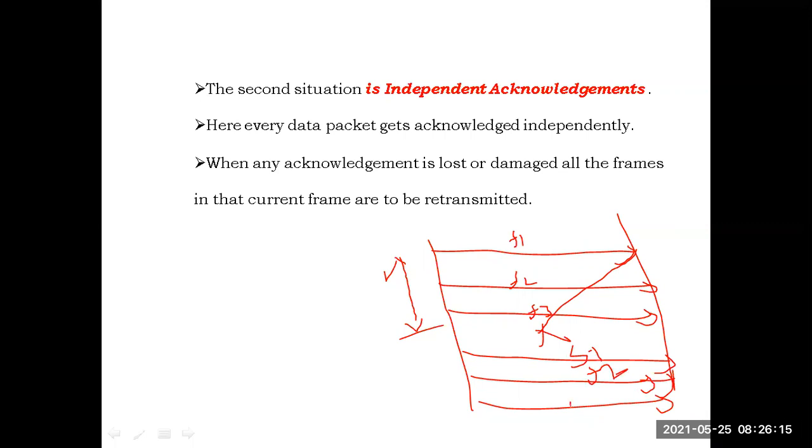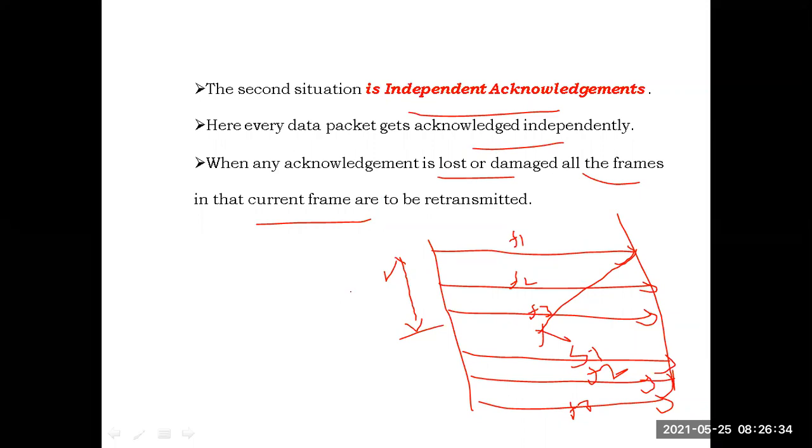Why? Because we are following individual acknowledgements. Whenever it is following independent acknowledgements, every frame has to get acknowledgement separately. When any acknowledgement is lost or damaged, all the frames in the current window are to be retransmitted. That is the second case, independent acknowledgements.